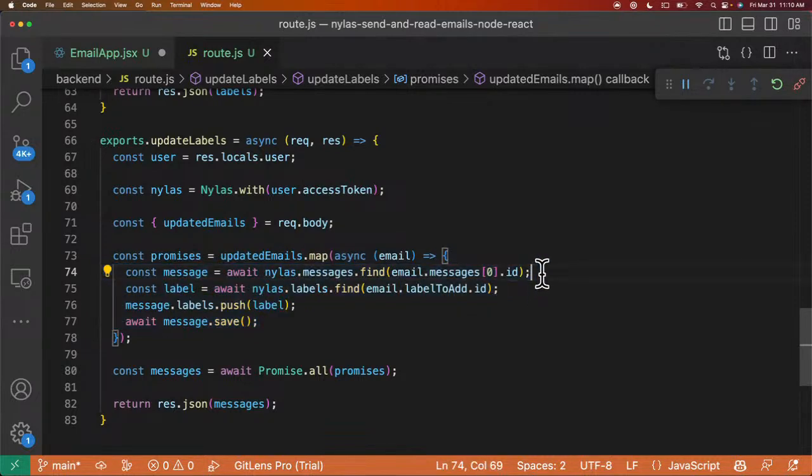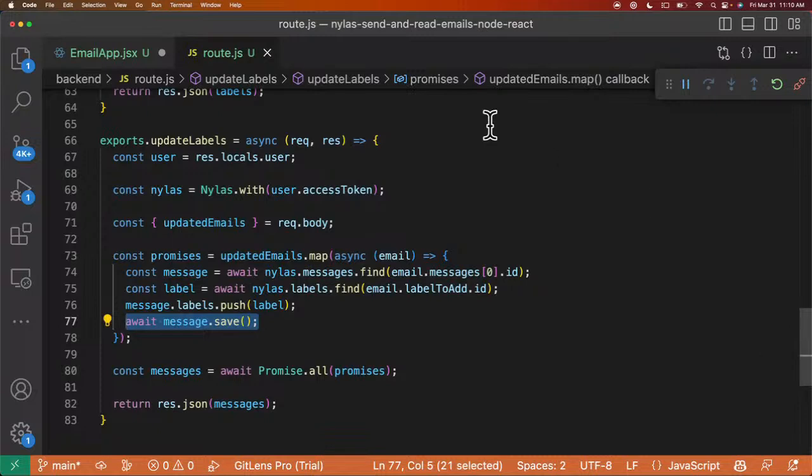So we want to call all the messages, make sure they exist, and then we're going to apply the label to them. We have to find the label before we can actually push the label onto the message, and then we're going to save that message. This way we go through all the emails, we grab the messages to make sure they exist, we apply the label, and then we save the message. So this is how we can append labels to our different messages.